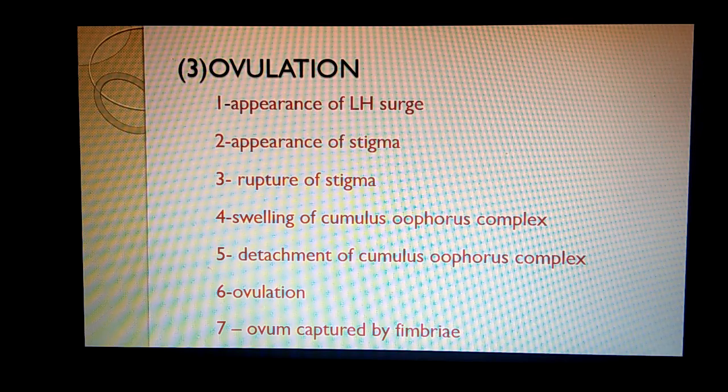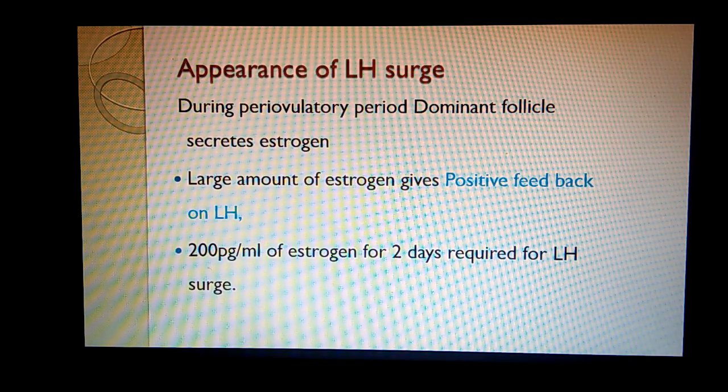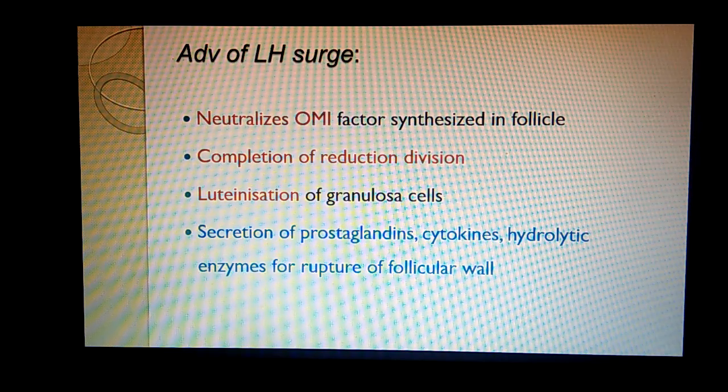The first is the appearance of the LH surge. During the peri-ovulatory period, the dominant follicle has 50 million granulosa cells, and they are secreting a huge amount of estrogen. 200 picogram per ml of estrogen, if secreted for 2 days, produces the LH surge. This large amount of estrogen gives a positive feedback on LH, and the levels of LH rise suddenly just before the ovulation.